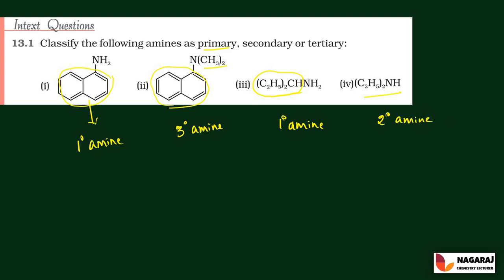That is, if only 1 alkyl or aryl group is attached to the nitrogen, it is called primary. If 2 alkyl or aryl groups are attached to the nitrogen, those compounds are called secondary amines. If 3 alkyl or aryl groups are attached to the nitrogen, such compounds are called tertiary amines.